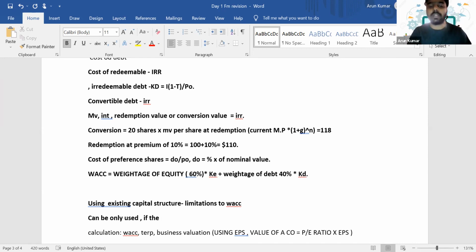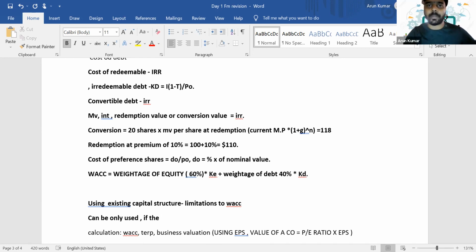Can you give me one application of WACC, where we apply this WACC? What's the use of WACC, or cost of capital? Where will you use this cost of capital? Have you seen anywhere we are using cost of capital?